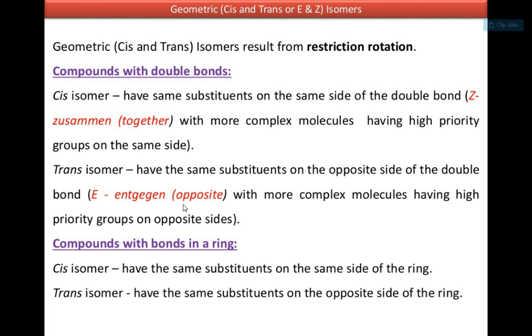In compounds with rings, cis isomer means having the same substituents on the same side of the ring. Ring compounds also have restricted rotation and cannot show free rotation. So there is a possibility of geometric isomerism in the case of ring compounds. If the same groups are on the same side of the ring, then it is the cis isomer, and in the trans isomer, they have the same substituents on the opposite side of the ring.